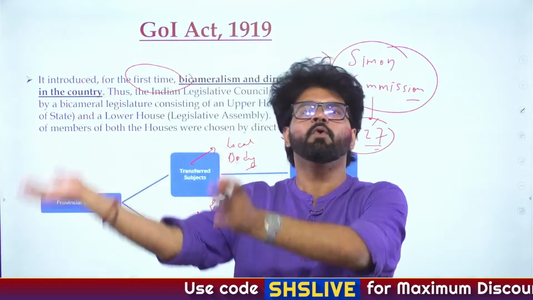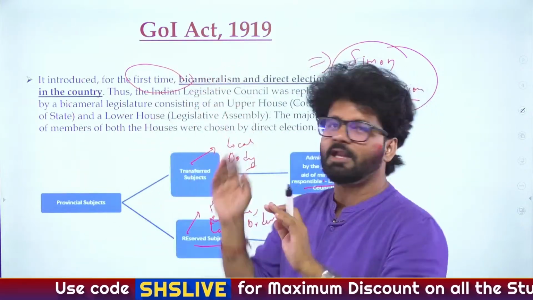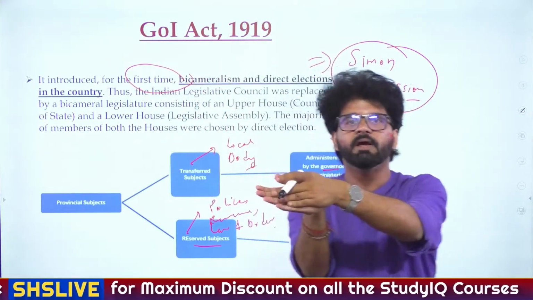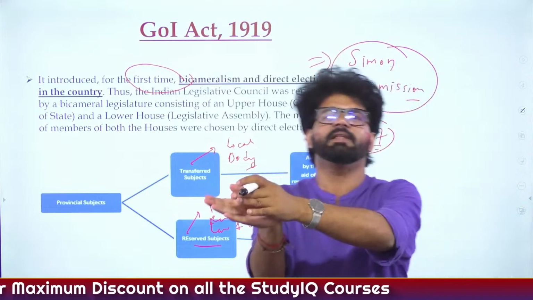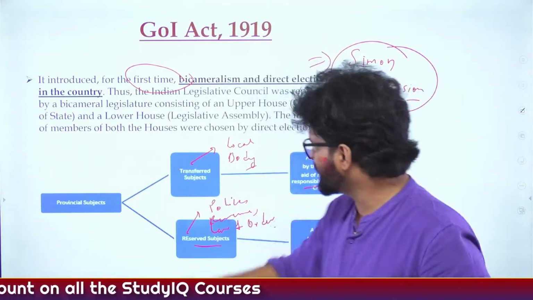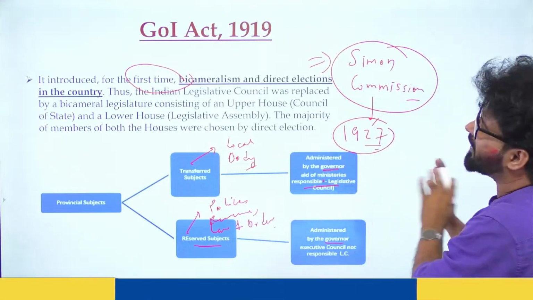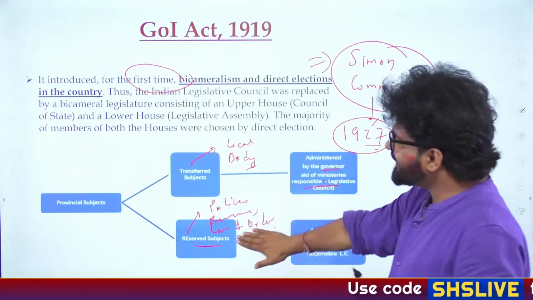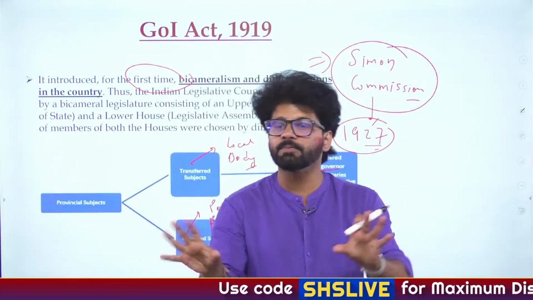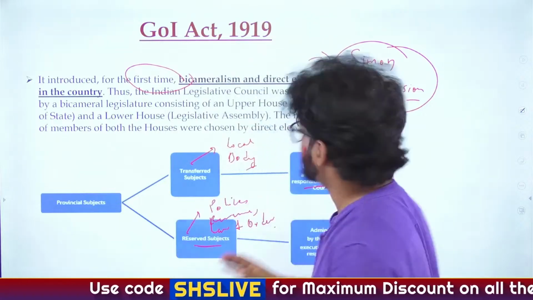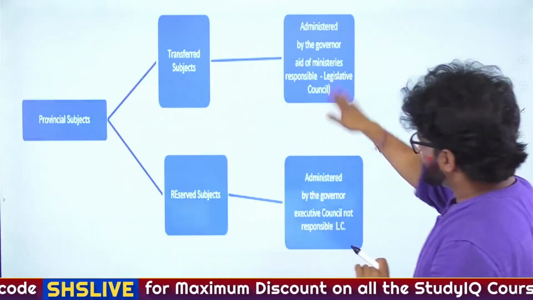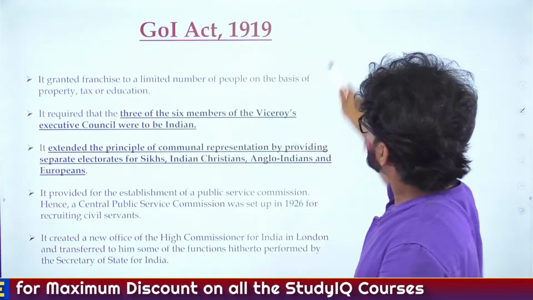So even before the 10 years were done, from 1919, if you do a simple calculation, 10 years would be done by 1929. But that was done by 1927 only, and the Simon Commission was established. We'll talk about the Simon Commission later on, but I hope you're understanding what is happening here. And please understand this reserved and transferred subject and the issues associated with them. So this is the point which we have to keep in mind.